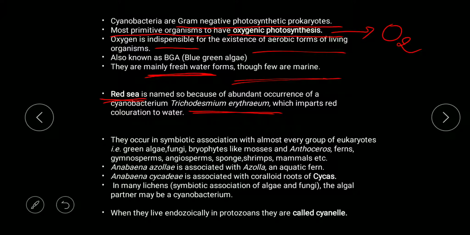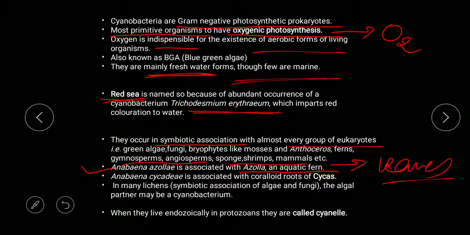Now cyanobacteria can be found in a free living state as well as a symbiotic state. They occur in symbiotic association with almost every group of eukaryotes like green algae, fungi, bryophytes like mosses, Anthoceros, ferns, gymnosperms, angiosperms, sponges, shrimps, animals, mammals, etc. One important symbiotic example that you should remember is Anabaena azollae, which shows symbiotic association with the aquatic plant Azolla. But remember, it is associated with the leaves of the Azolla plant. Okay, leaves of Azolla plant are involved.